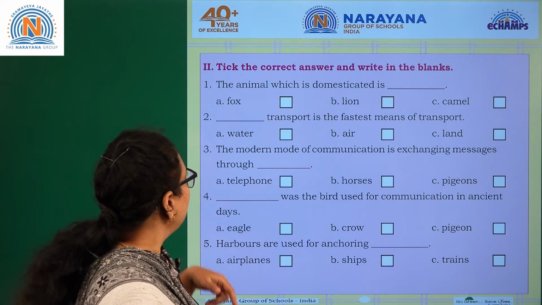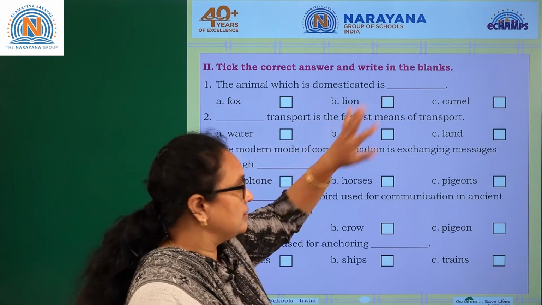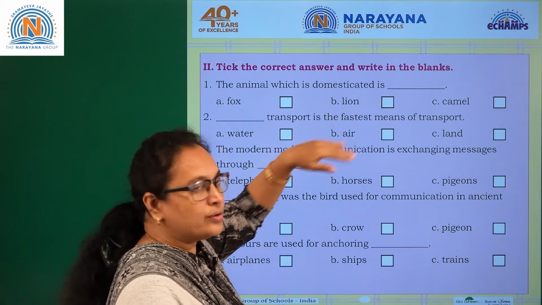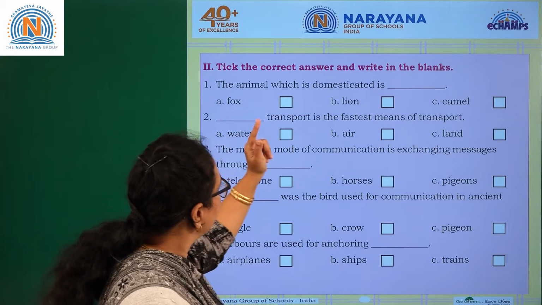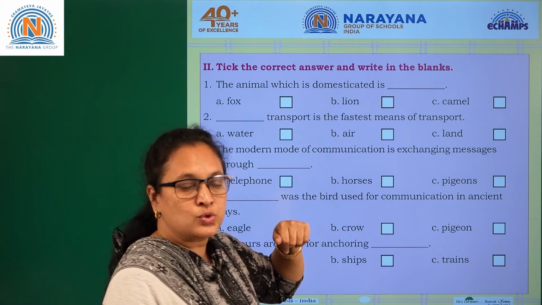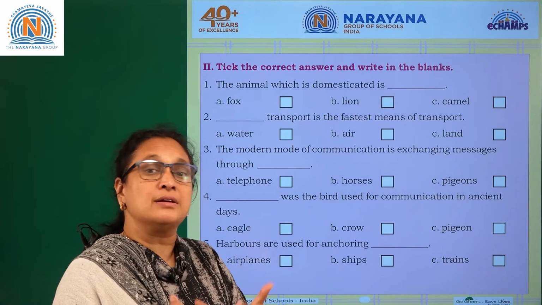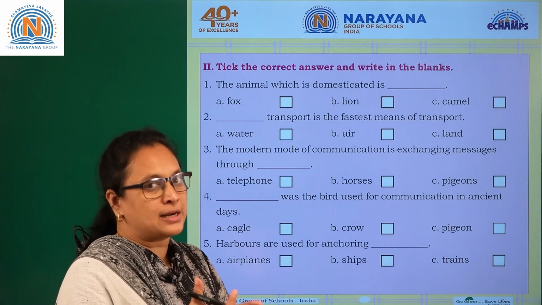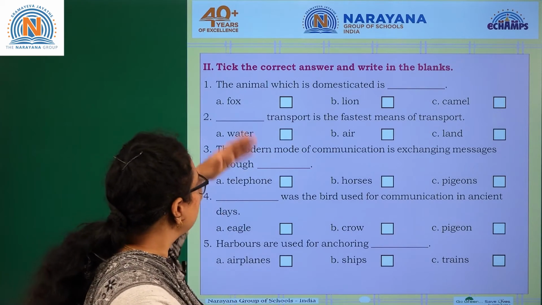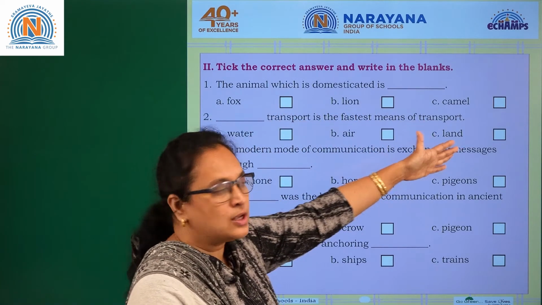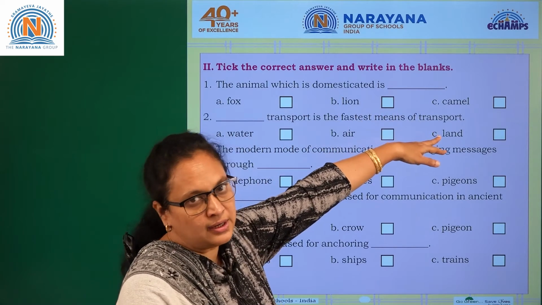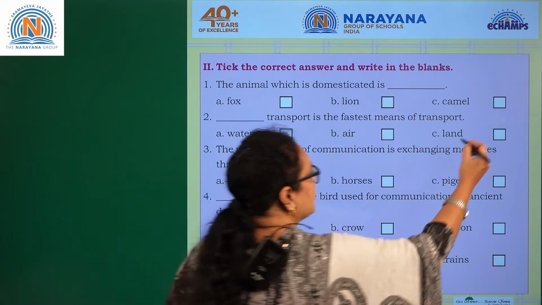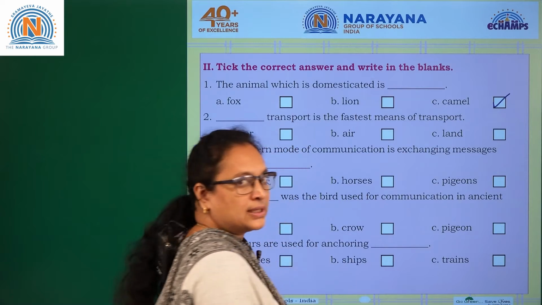Okay, coming to the next one. Tick the correct answer and write in the blanks. Okay, I'm not going to write here, but let me tick it. The animal which is domesticated is dash. So which animals used to be domesticated by the early man? Even now also the same animals are domesticated. We have the options fox, lion and camels. So if you check out all these three options, the answer is definitely camel, right? Camel is the answer. Clear, children?